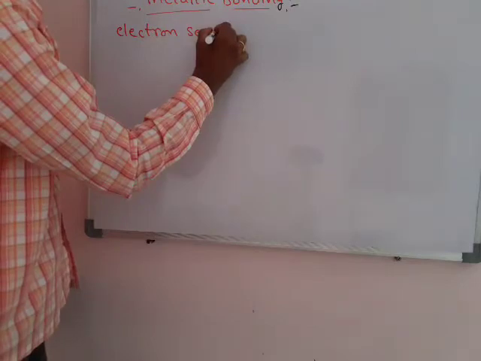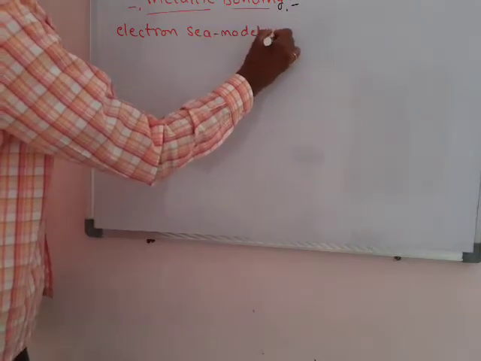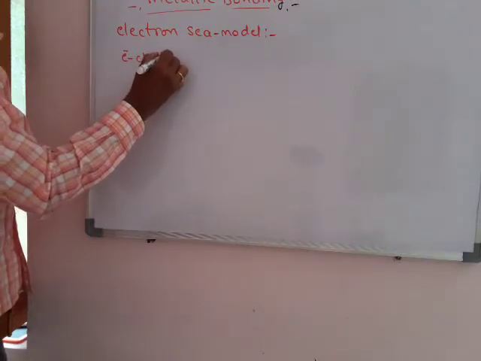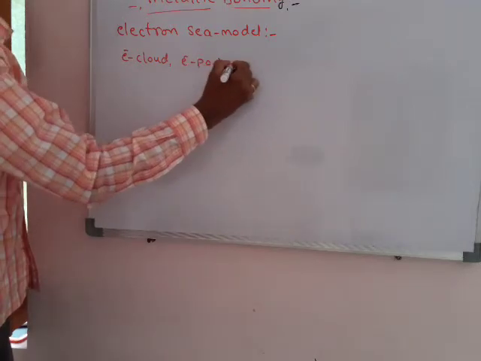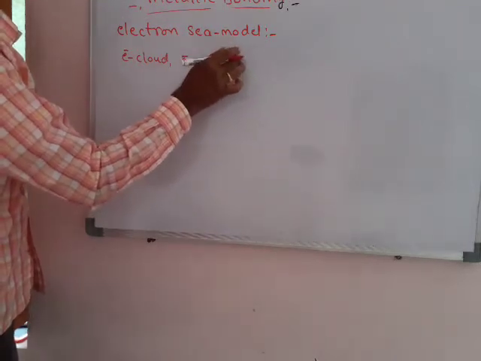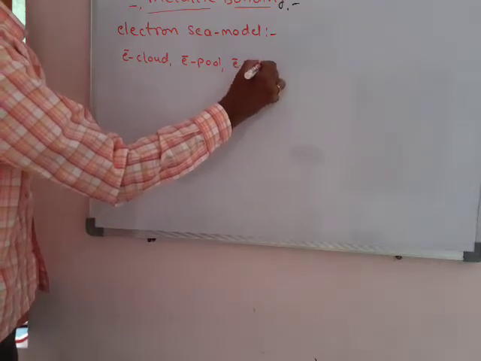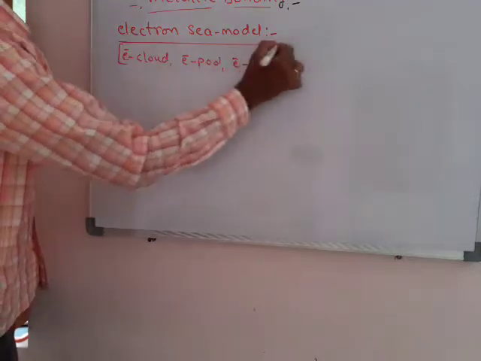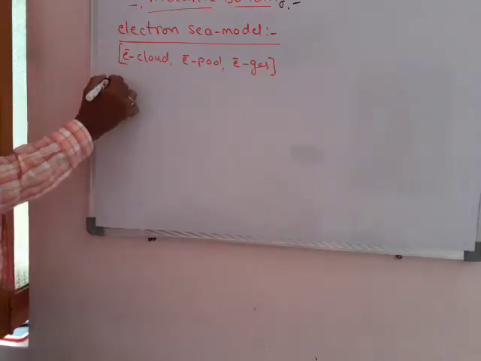The main important one is the electron sea model. It is also known as electron cloud or electron pool. In different books they use different words, electron gas, whatever it is. Electron sea model. So the main points of this: at first it was proposed by Drude.